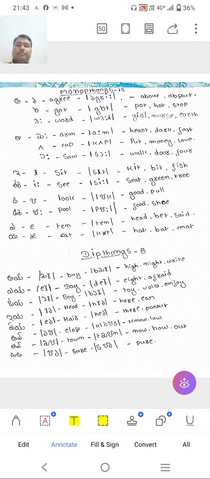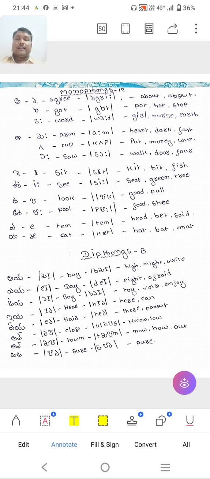We pronounce it "buy", but what is the correct pronunciation? It is "buy". Then high, night, right, like that we have to pronounce it. Then "yay". Generally we say "day", but we have to pronounce it as "day". Then eight, afraid, like that we have to pronounce.